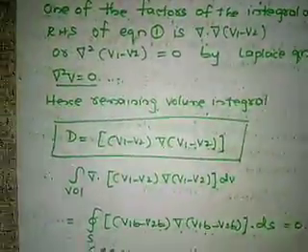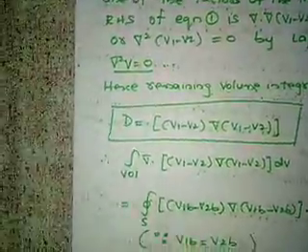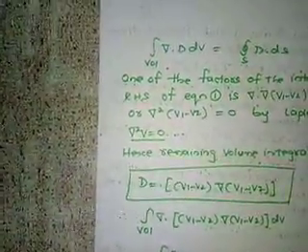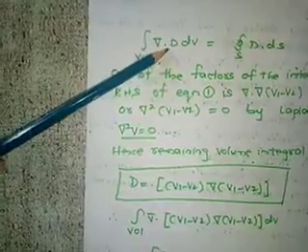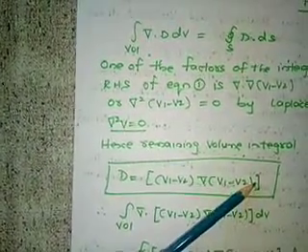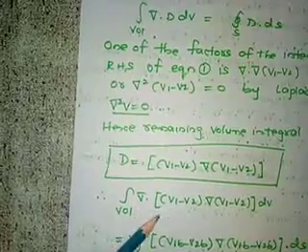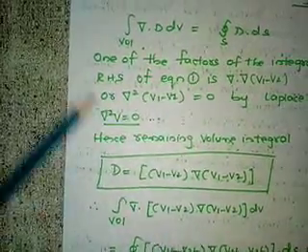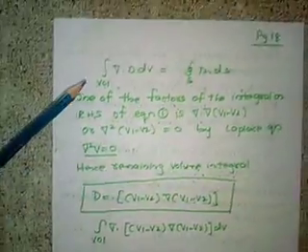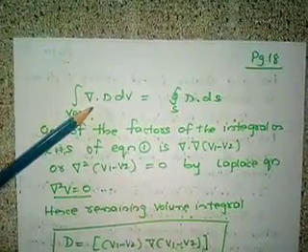So here we have considered D equal to (V1 minus V2) del of (V1 minus V2). In this D, whatever you have considered, it is (V1 minus V2) del of (V1 minus V2). So the volume integral of del of (V1 minus V2) del of (V1 minus V2) dv. Okay, so we are applying the divergence theorem.